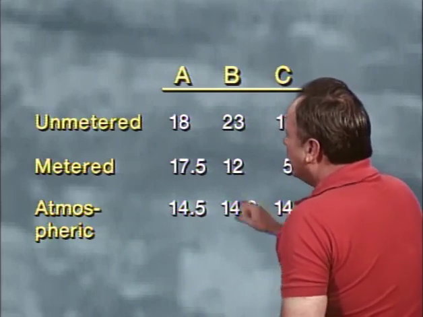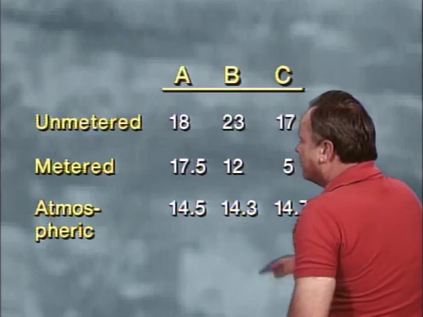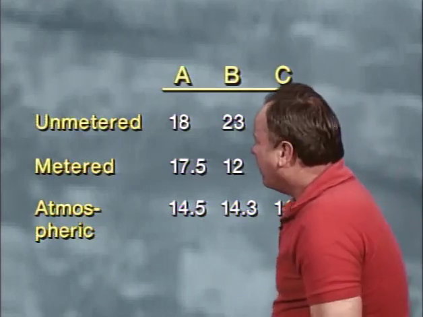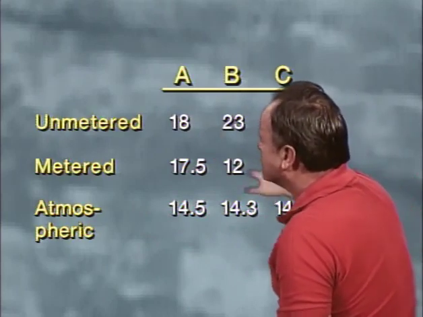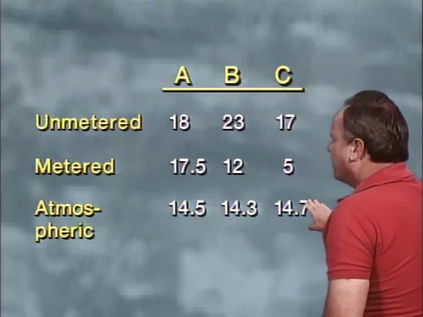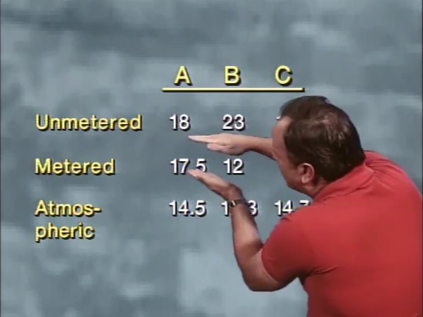Well, all you have to do is measure the difference between metered and unmetered, and the one with the greatest differential has the fastest rate of flow of that fluid. By the way, you can ignore atmospheric pressure because atmospheric pressure affects everything in exactly the same way. It's on both sides of the equation here between metered and unmetered. So all you have to do is take the differential.